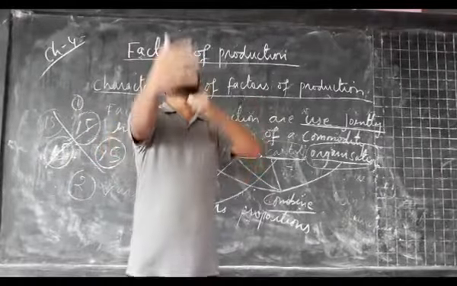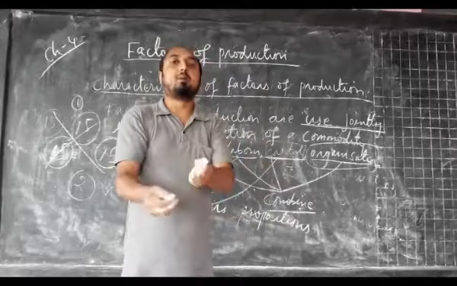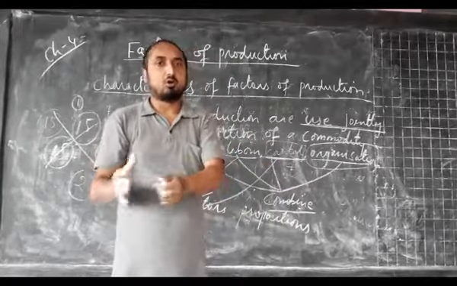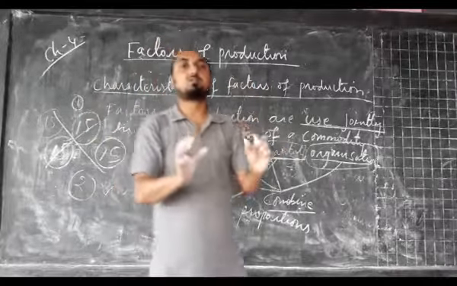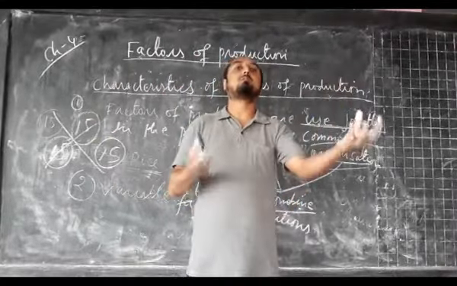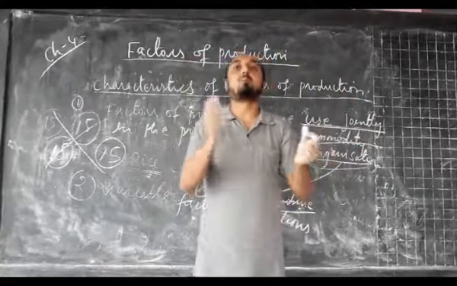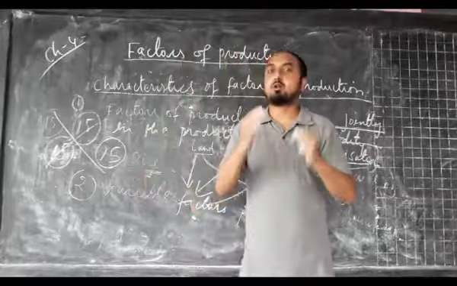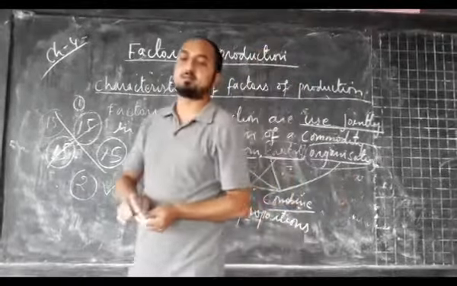Sometimes the use of labor may be more, sometimes the use of machines, equipment, tools may be more. So here the ratio may vary. The number of uses of labor and the number of uses of machines may vary. It is not necessary that we combine all the factors of production in the same proportion. That is the explanation of the second characteristic.